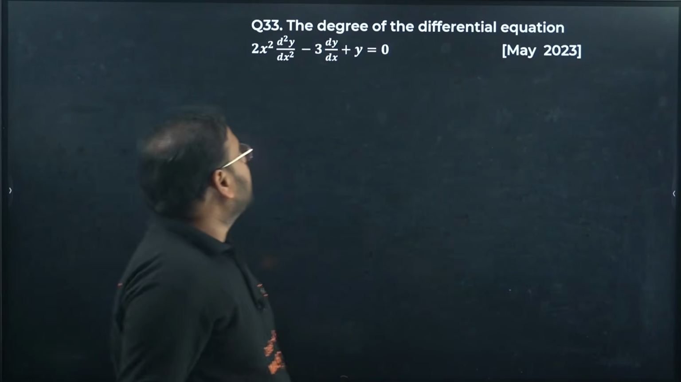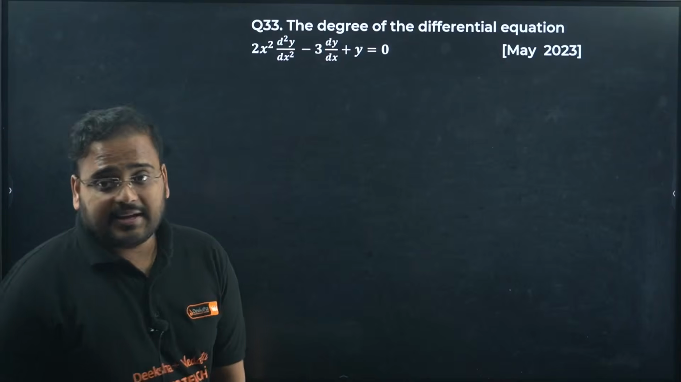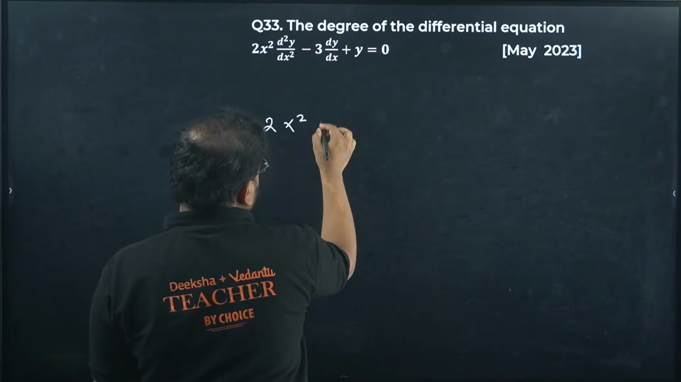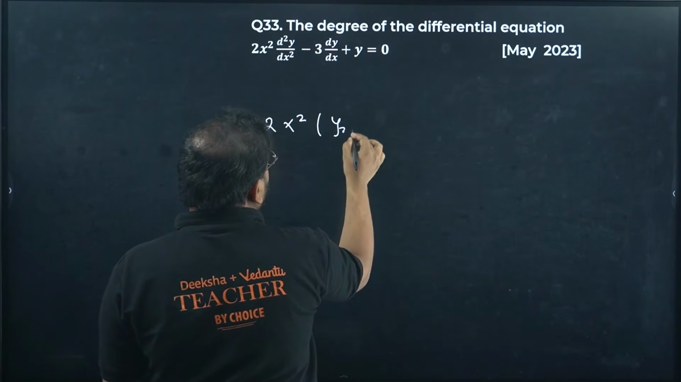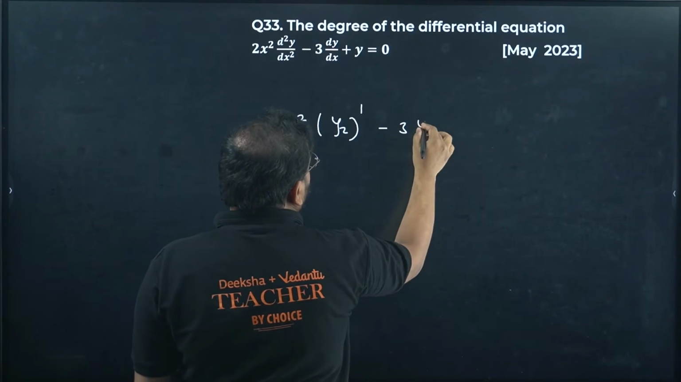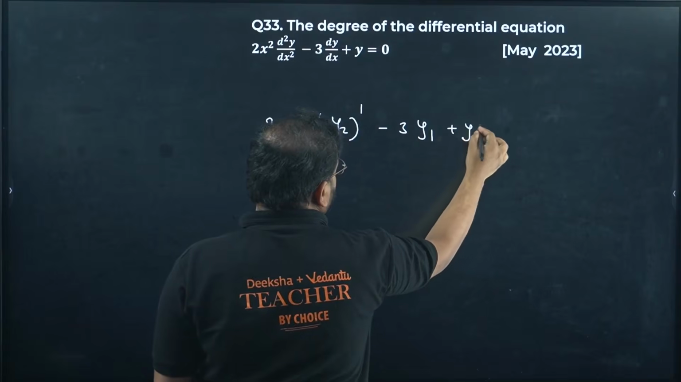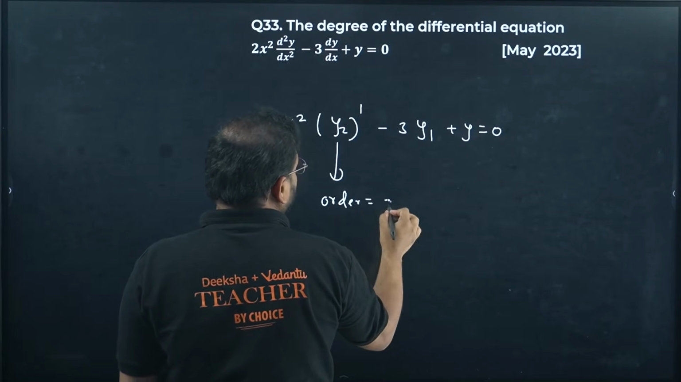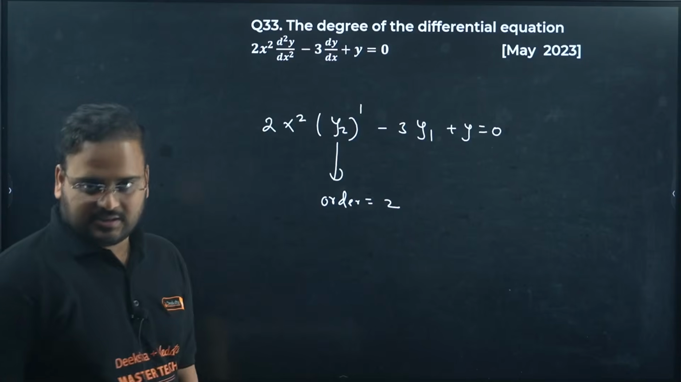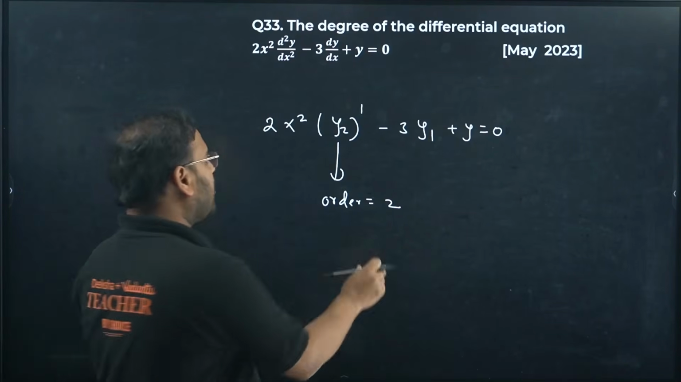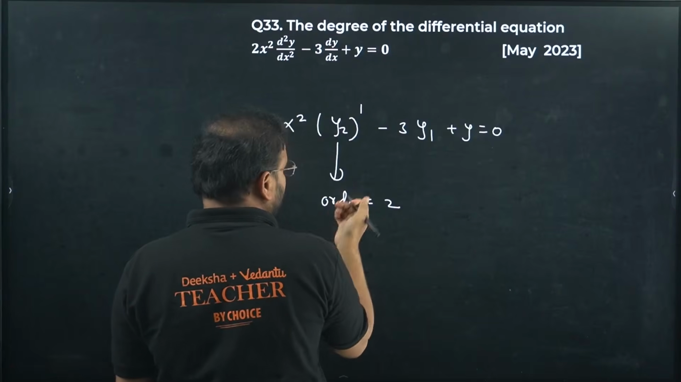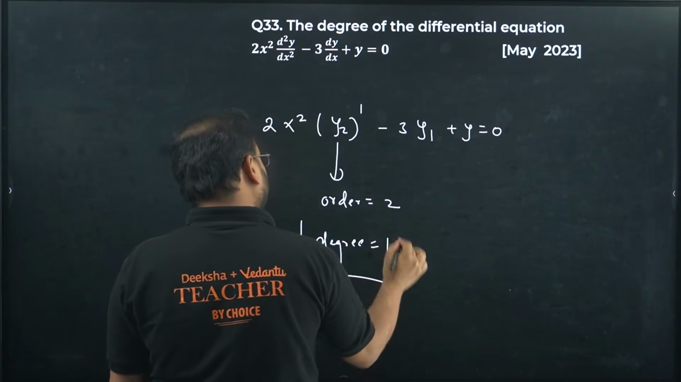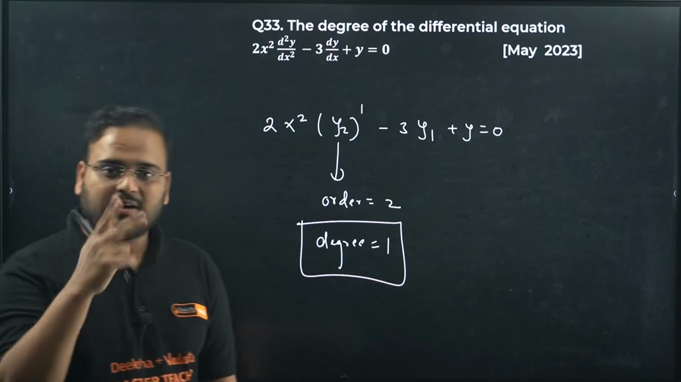Next question. The degree of the differential equation is what? The question is given as 2x square, second derivative, the power 1, first derivative plus y. This represents your order. Order is 2, and the power of the highest derivative expression will be your degree. So order is 2 and the highest power of that highest derivative is going to be the degree. So the degree answer is 1. Degree is 1, order is 2.